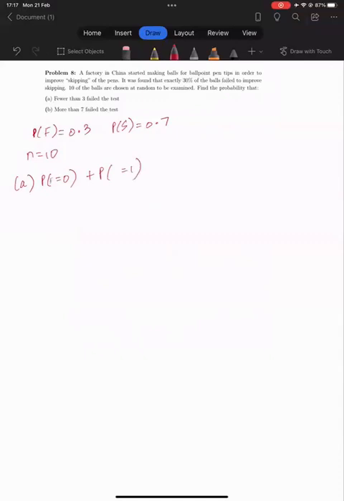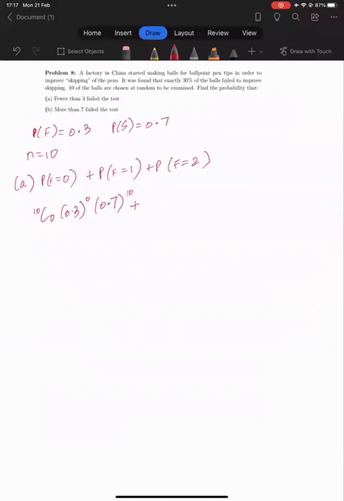Let's denote failure by F here. Then 2 failed. So we have 10C0, 0.3 to the power 0, and then all 10 samples had success, 0.7 to the power 10. So this is for 0.